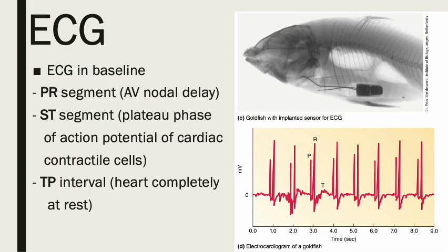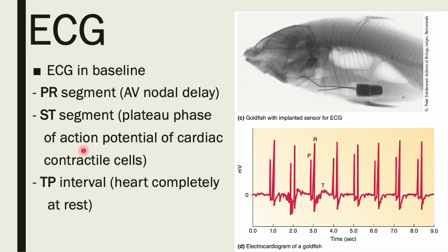The ECG baseline is the PR segment, which is associated with AV nodal delay. Here we cannot see any peak in electrical activity, because during the AV nodal delay there is no recorded electrical activity.